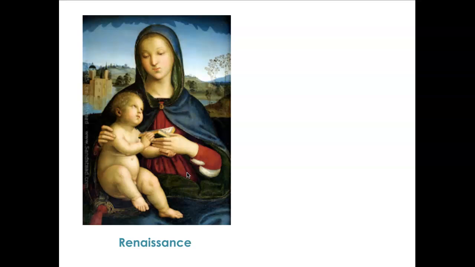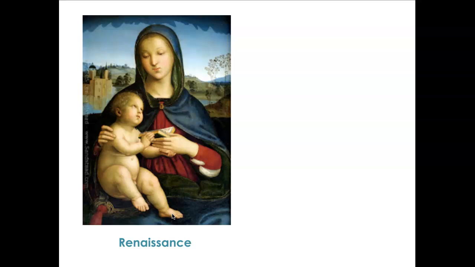So during the Renaissance, we saw a change in artistic techniques, right? Here we have Raphael's Madonna and Child. We can see perspective in the background because the trees look really small in the distance. We can see chiaroscuro because there's some shading on the woman's face on one side and light on the other, as well as in her clothes. The back side of the baby also shows chiaroscuro. We can see proportionality because the baby and the mom are the correct size in relation to each other. This looks like the size of a realistic baby, and the same with a realistic woman.